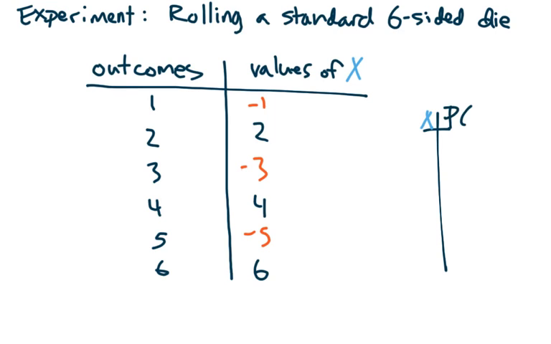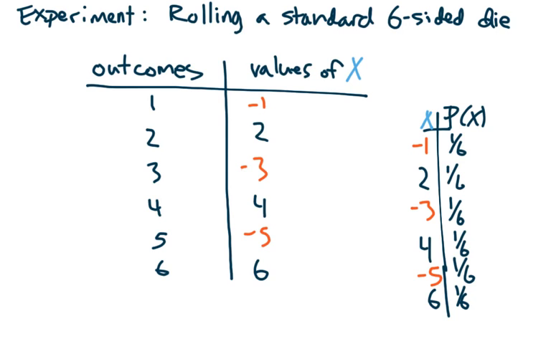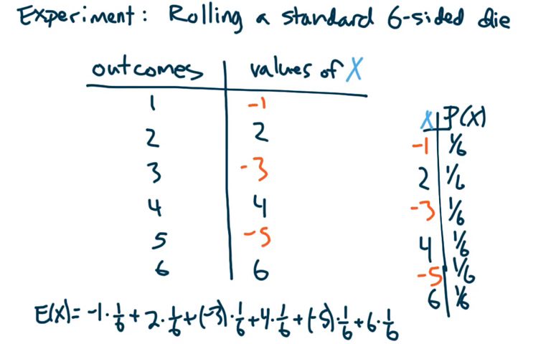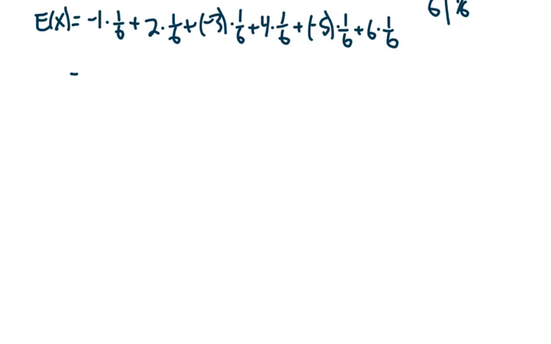So here's a very similar one, right, where we have values of x and we have their probabilities. And because this has a 1 in 6 probability, this has a 1 in 6 probability. So now when we calculate the expected value for this x, we're going to multiply these values of x by these probabilities. So we take -1 times 1/6, plus 2 times 1/6, plus -3 times 1/6, and this is going to tell us the average value of our gambling wins or losses, if we do this rolling the die and betting on it for a very long time.